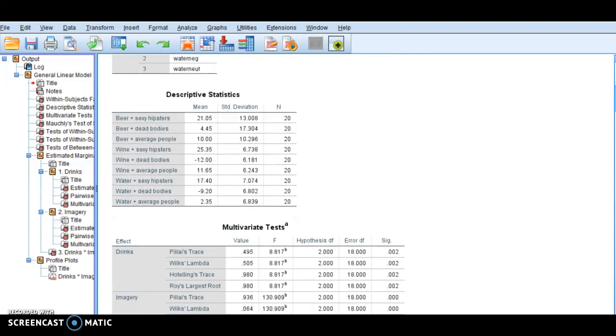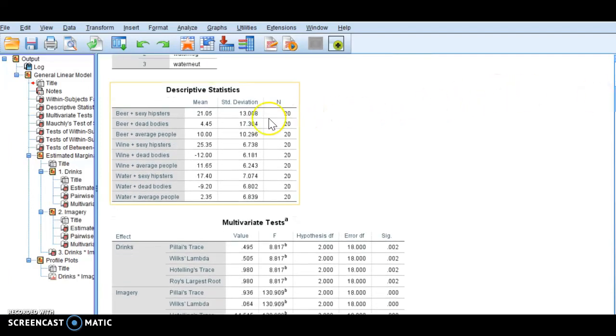Okay, so if you scroll down, you've got descriptive stats. And so what does this mean? This first one tells you that when the person was given beer and they looked at an image of sexy hipsters, then they had an attitude of 21.05. When they had a beer and they looked at dead bodies, they had an attitude of 4.45. And when they looked at beer and average people, which was the neutral, they had an attitude of 10. So here are your means, given what they drank and the image that they saw. And then this is your mean average attitude ratings.